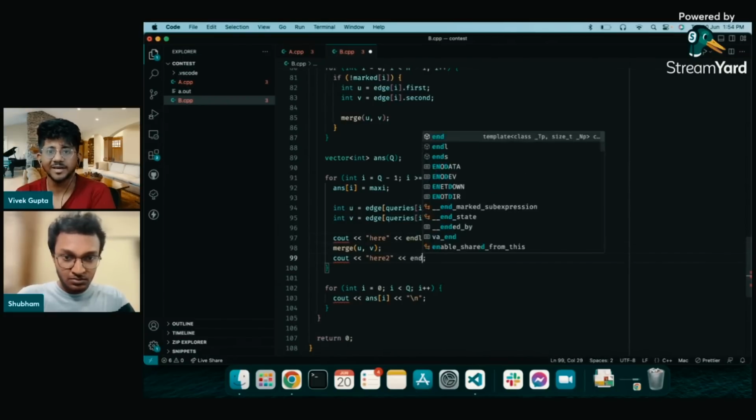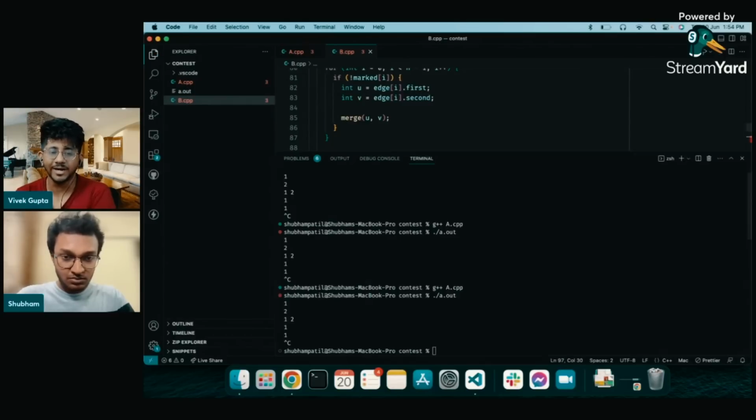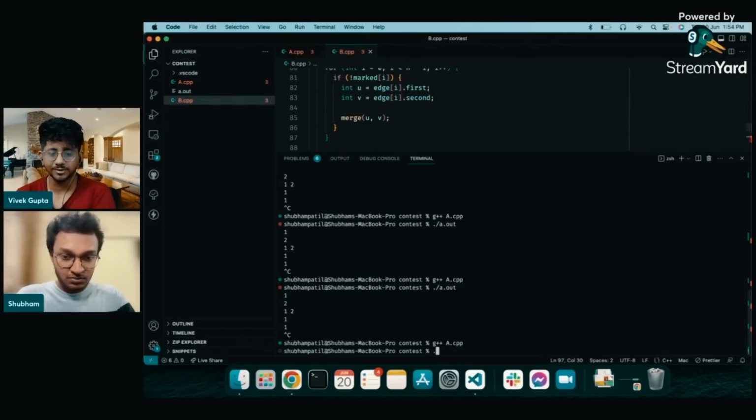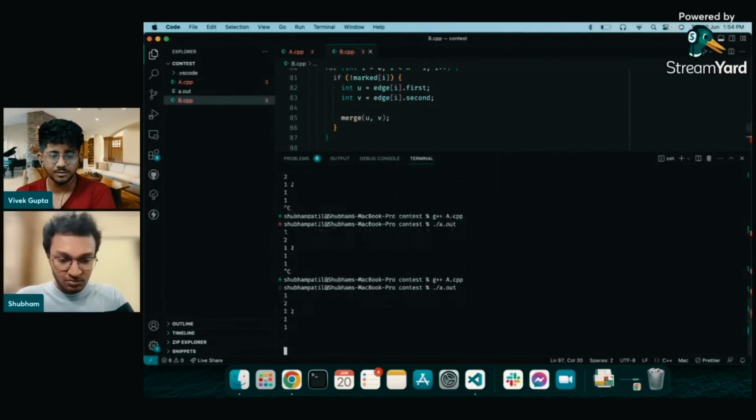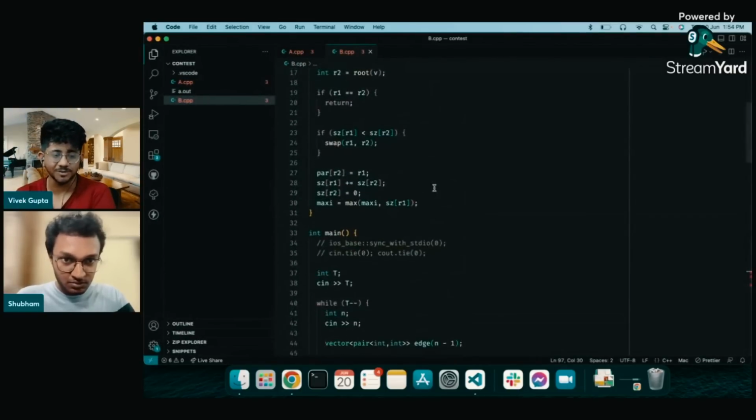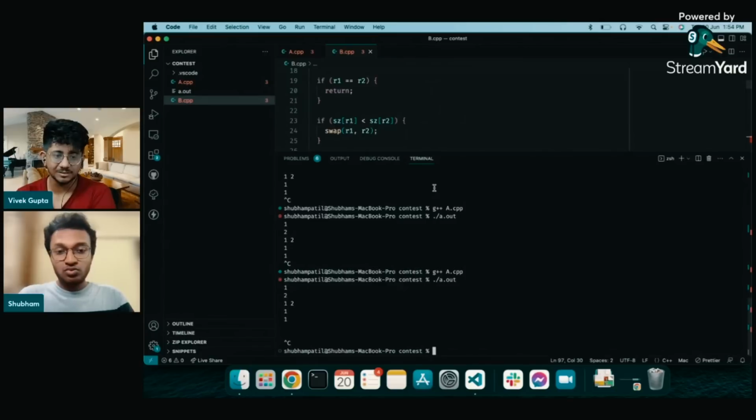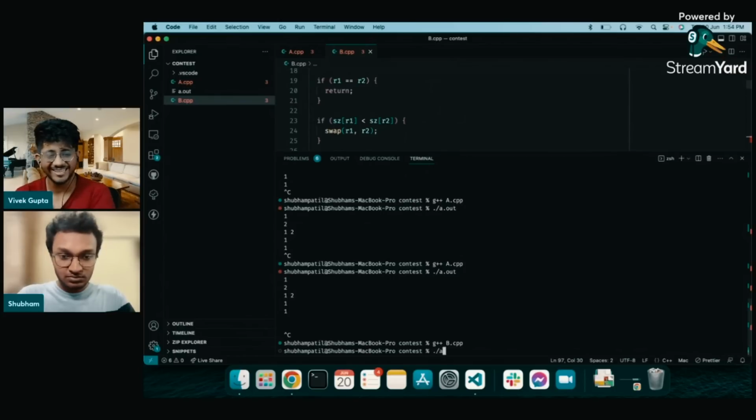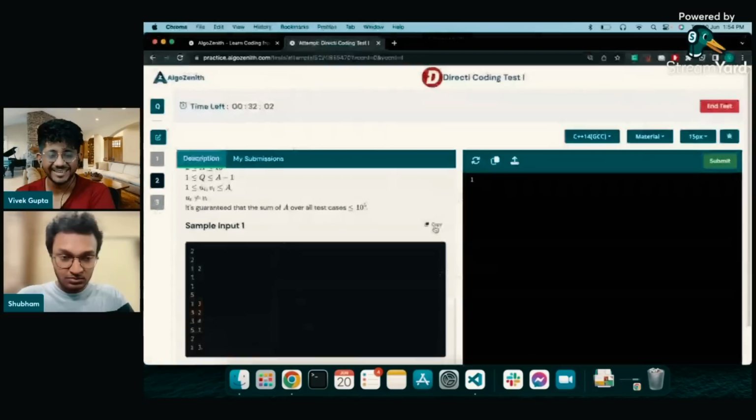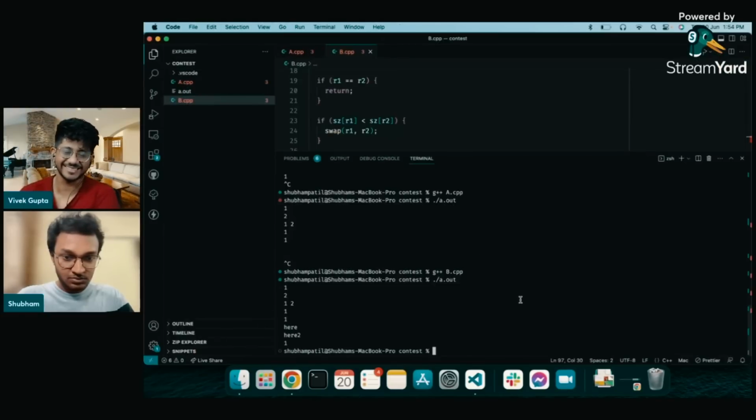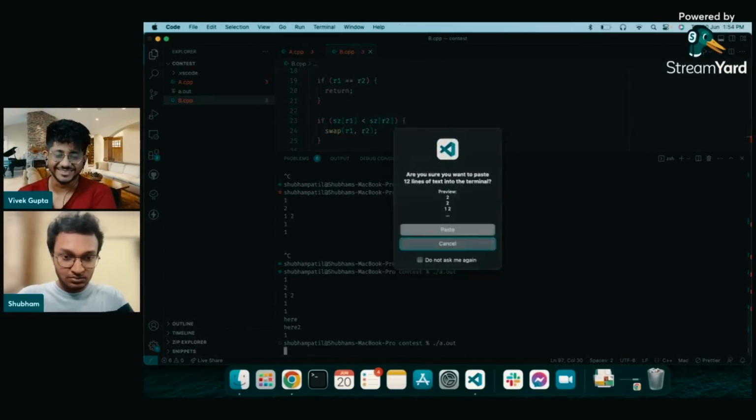One other thing: when you use fast IO, unless you do endl, it doesn't flush things to the stream, so you don't see the output here and other things. Okay, I think he's messing up somewhere in the parent function. Why is it not even printing? Oh, the file name was b.cpp. That's sad.